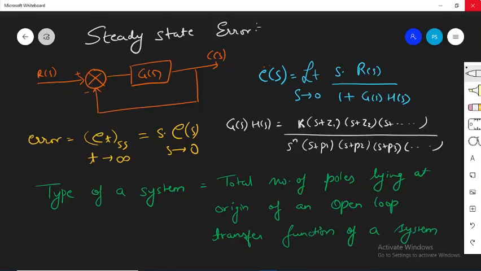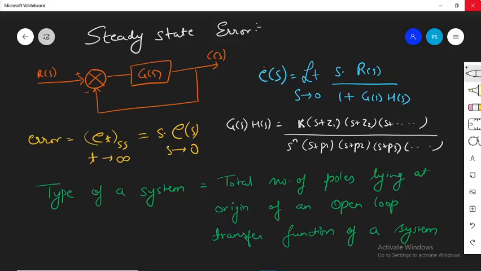In this lecture I am going to talk about the steady state analysis of control systems. This is the second part of steady state analysis. In the previous part I had talked about various aspects of steady state analysis of the control systems. So when you are considering the steady state analysis, the most important parameter that we look up to is the final steady state error of the control system.